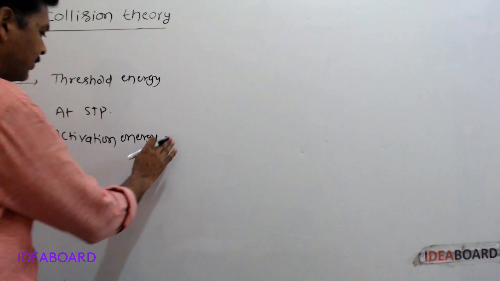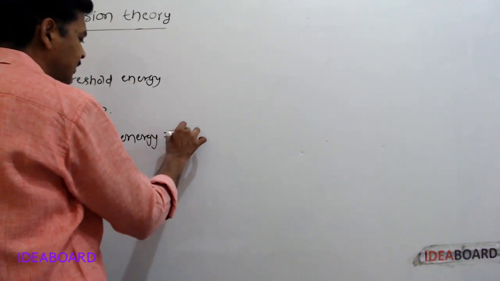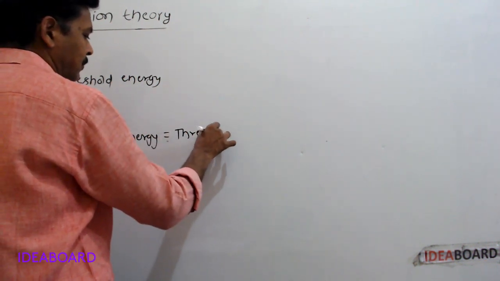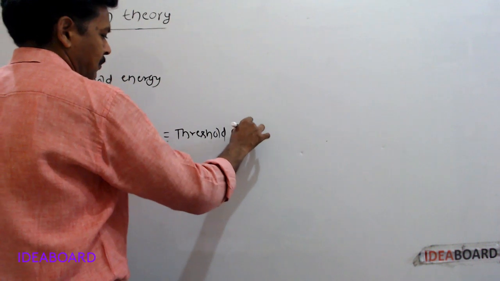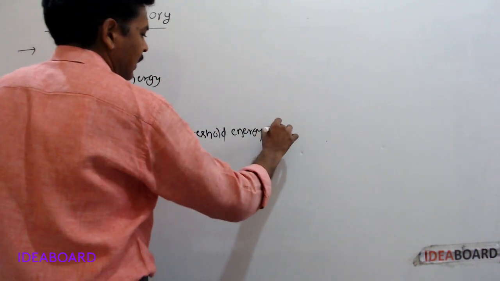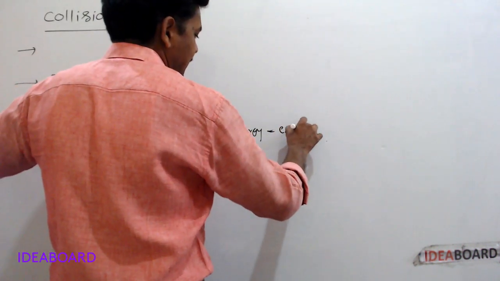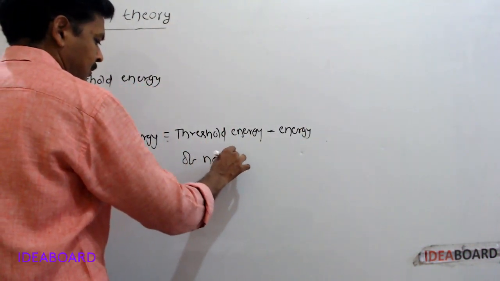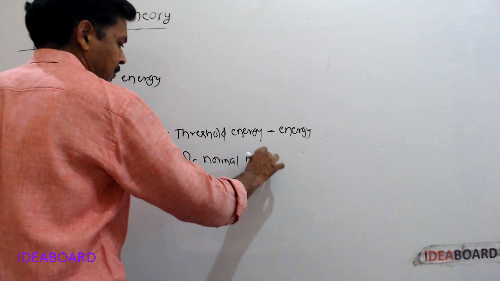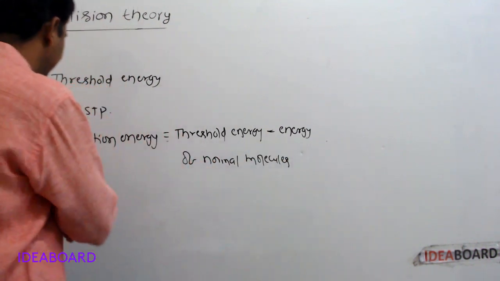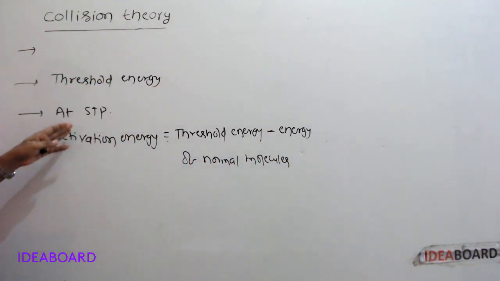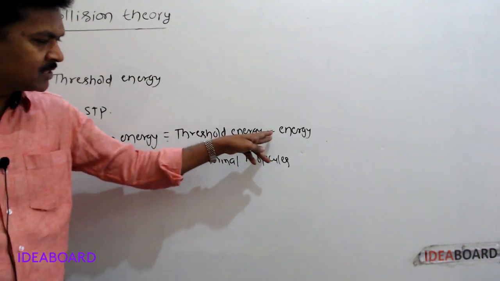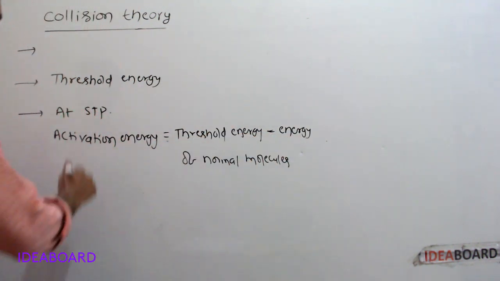So activation energy is equal to threshold energy minus energy of normal molecules.